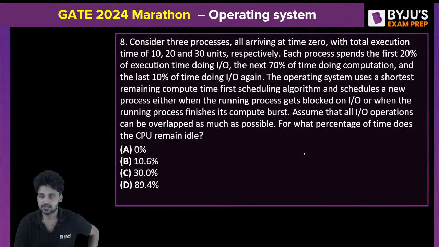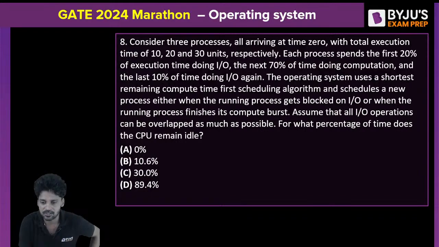The next question is, consider three processes all arriving at time 0 with a total execution time of 10, 20 and 30 units respectively. Each process spends the first 20% of the execution time doing IO, the next 70% of the time doing computation, and a final 10% of the time doing the IO again.